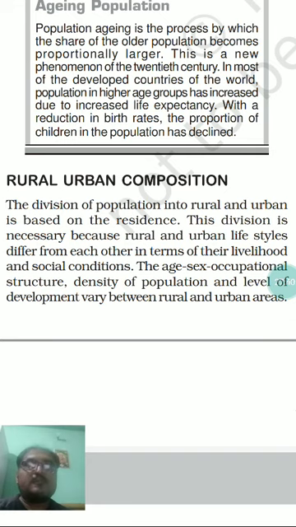Such kind of primary occupational activity they are engaged in mainly in a rural area, whereas the picture is completely different. Mainly the people are engaged in manufacturing or service sector in case of urban area of the same country.